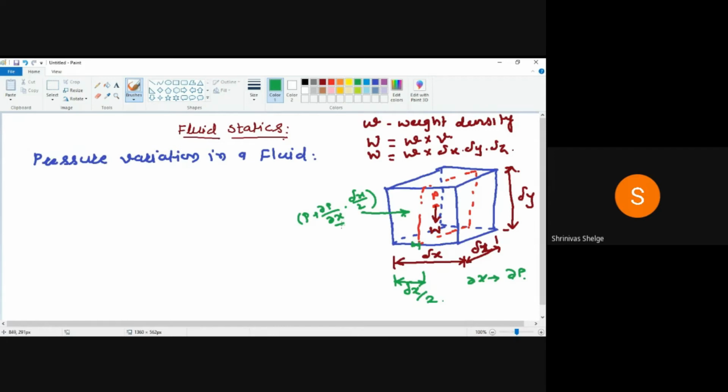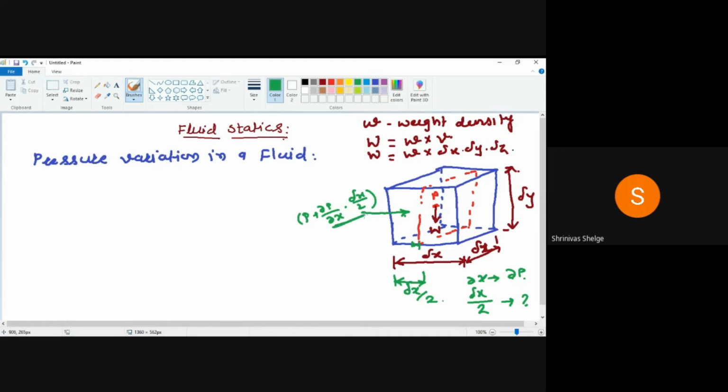But what I want is the pressure on the left surface of this element. So what will be the pressure with reference to this central surface pressure, at a distance delta x by 2? When we solve this, we will get this equation: dou p by dou x into delta x by 2.